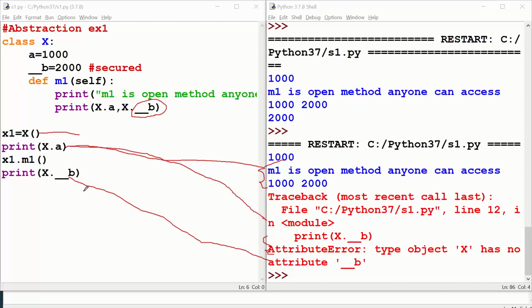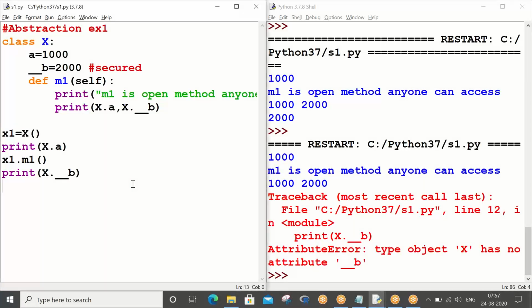So that is the reason print x.underscore b, x dot underscore b, is leading to an error, whereas it is not showing any output. Correct. So this is the way you will have to secure your static variables using this specific syntax called underscore underscore.